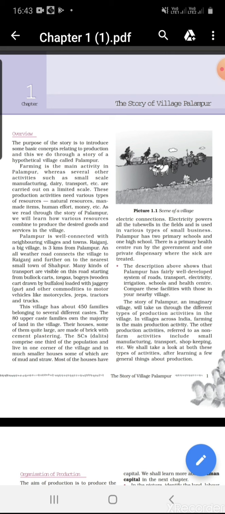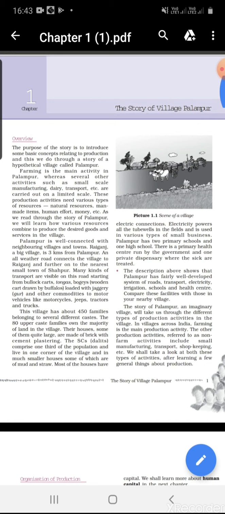This village has about 450 families belonging to several different castes. The 80 upper caste families own the majority of the land in the village.